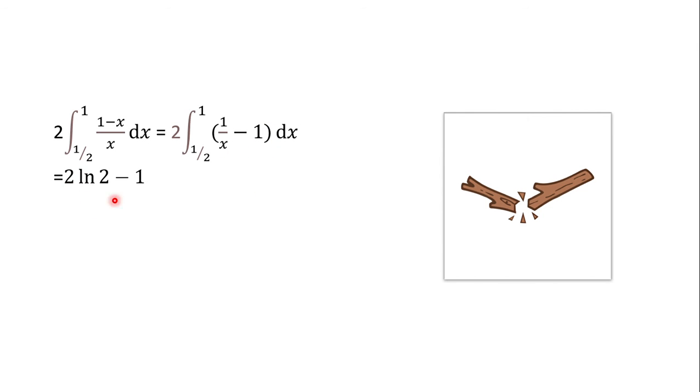Finally we can get the value, and that is approximately 0.386. So this is the answer for the ratio of the smaller piece to the larger piece. So this is the explanation. Thank you.